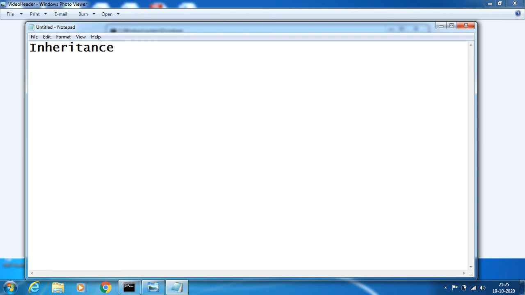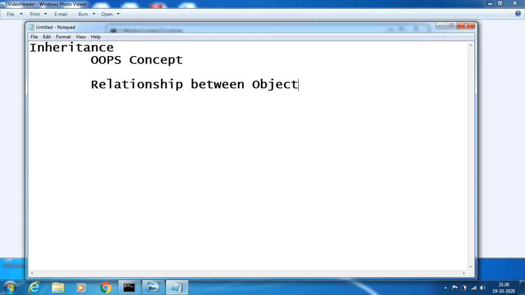So inheritance is one of the OOPS concepts which mainly deals with the relationship between objects. The relationship between objects is how one object is related to another object, and in what kind of relationship.